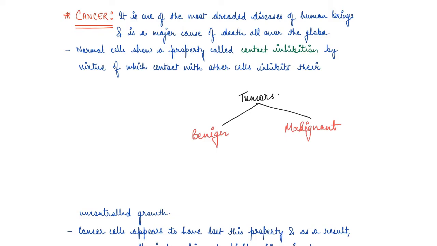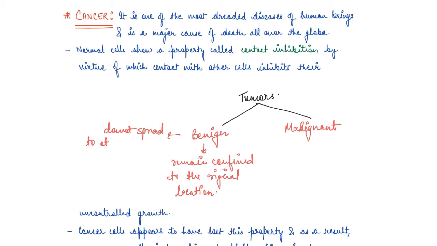Right. Now, what are benign tumors? Benign tumors normally remain confined to their original location, and they do not spread to other parts of the body, and that is why we say that they cause little damage, right?